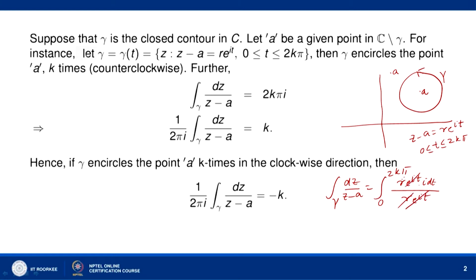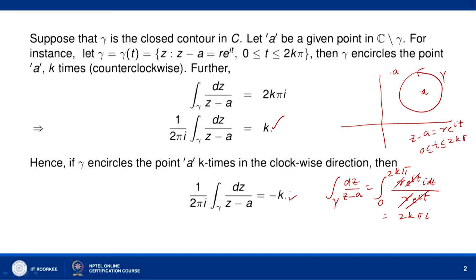So, we will get 2 k pi I, or we can say 1 over 2 pi I integral over gamma dz upon z minus a is equal to k. Hence, if gamma encircles the point A k times in the counterclockwise direction, then we get the value k. But if gamma encircles the point A k times in the clockwise direction, in the opposite direction, then we will have the value minus k.